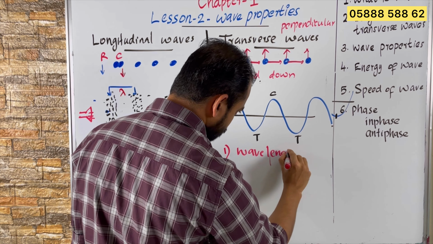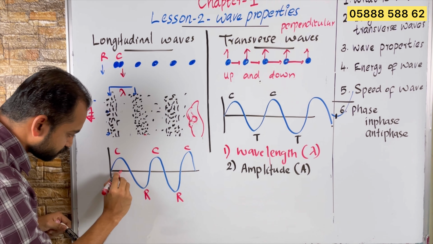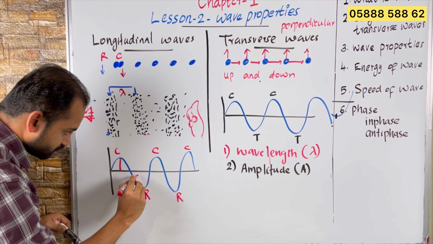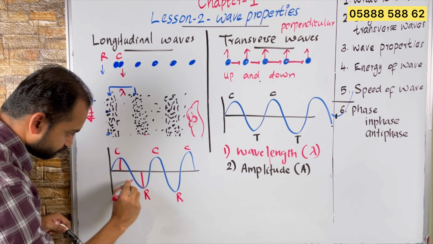Amplitude is the maximum distance from the equilibrium position. So what is the equilibrium position? The equilibrium position is represented by this line in the middle. So amplitude is the distance from here to here, or from here to here.